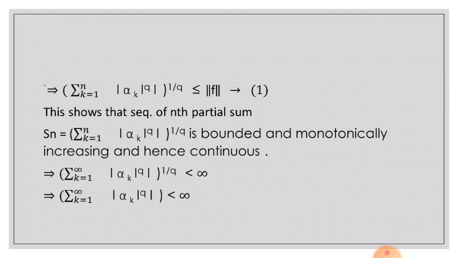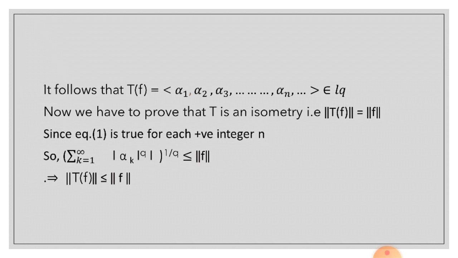That implies that summation k is equal to 1 to infinity mod of alpha k raised to the power q is less than infinity. It follows that T of f is equal to alpha 1, alpha 2, alpha 3 up to alpha n, and so on, belongs to L q. Now we have to prove that T is an isometry, that is norm of T of f is equal to norm of f.